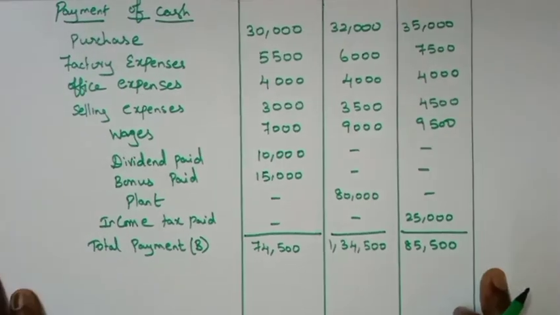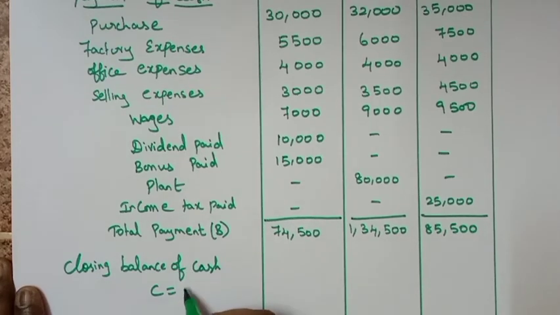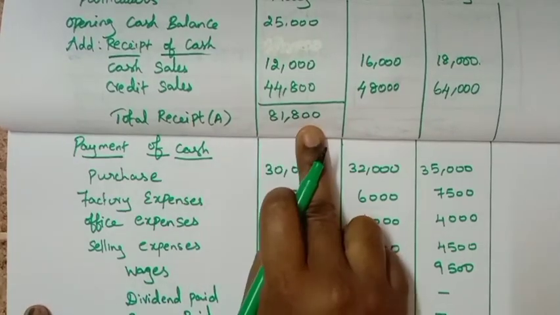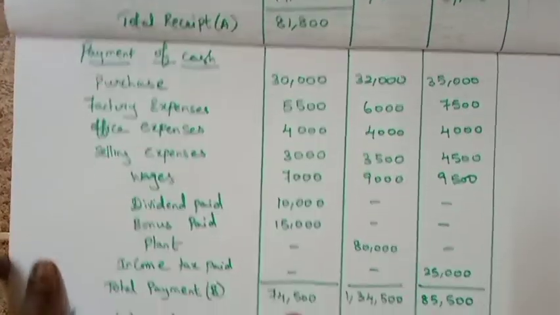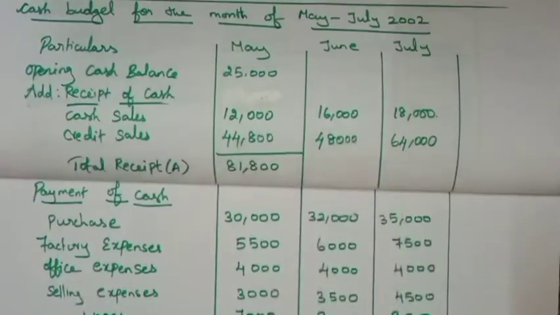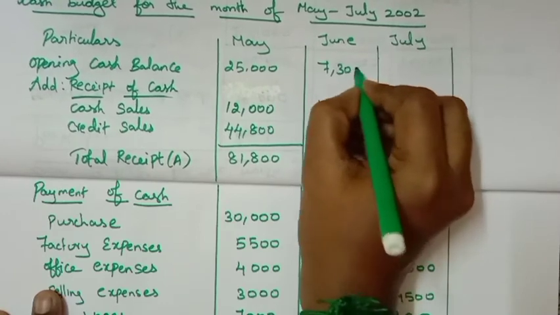Now we calculate the closing balance of cash. C equals A minus B. That means 81,800 minus 74,500, you will get 7,300. May month's closing balance is June month's opening balance. So transfer 7,300 as the opening balance of June.